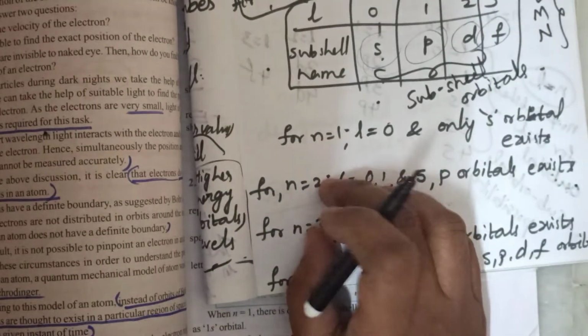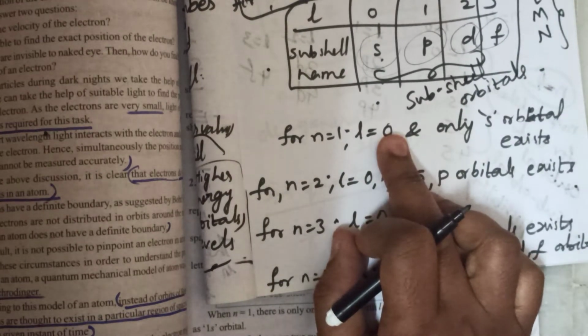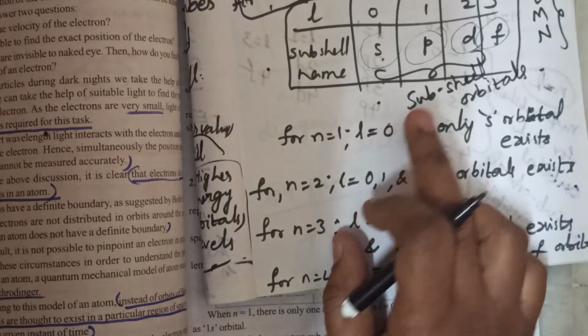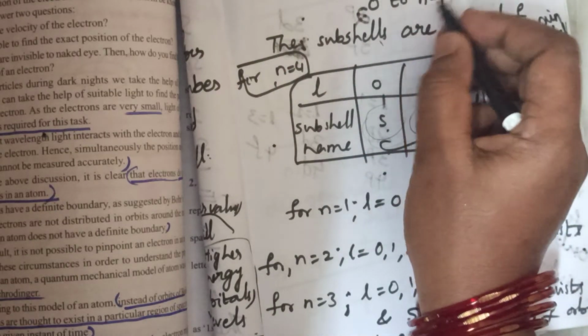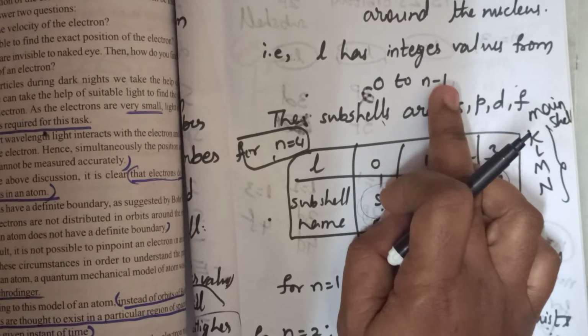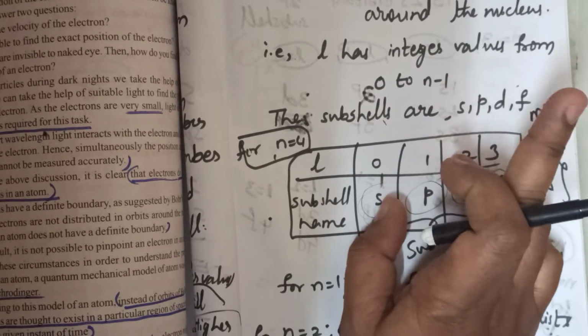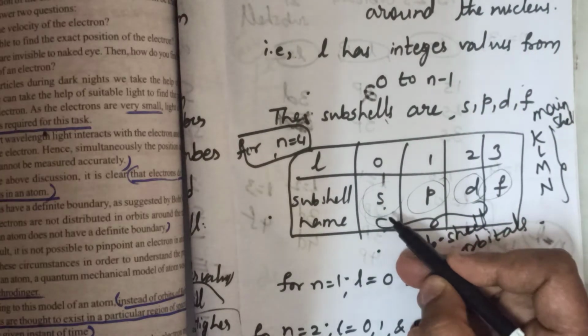For N equals 1, L value is 0. That means here L has integer values from 0 to N minus 1. For N equals 4, L exists till 3: 0, 1, 2, 3. Subshells or orbitals.